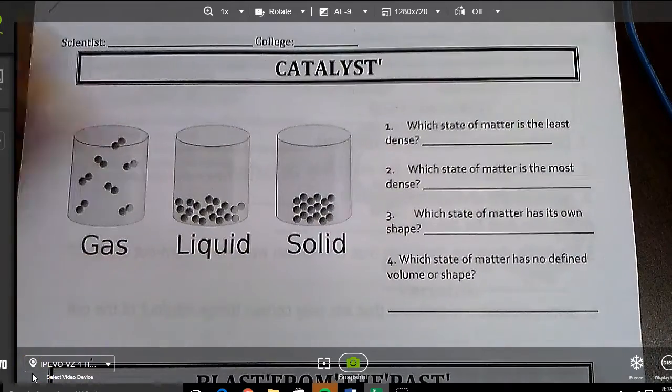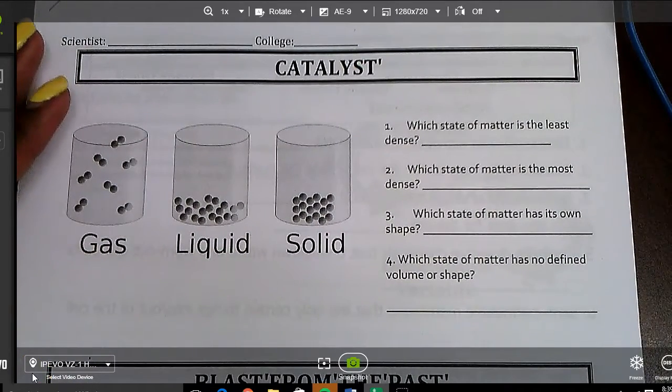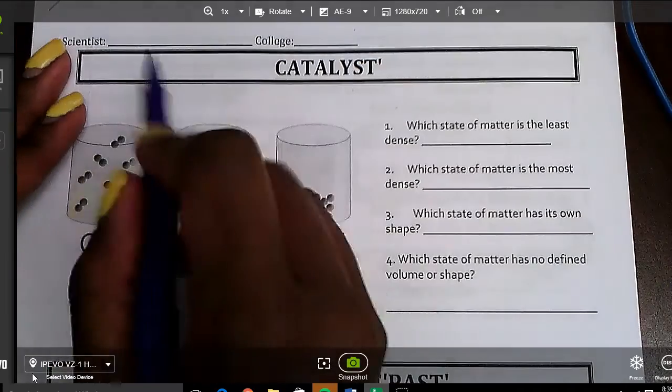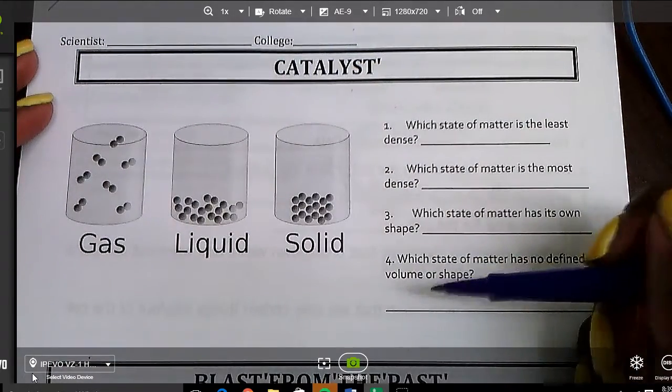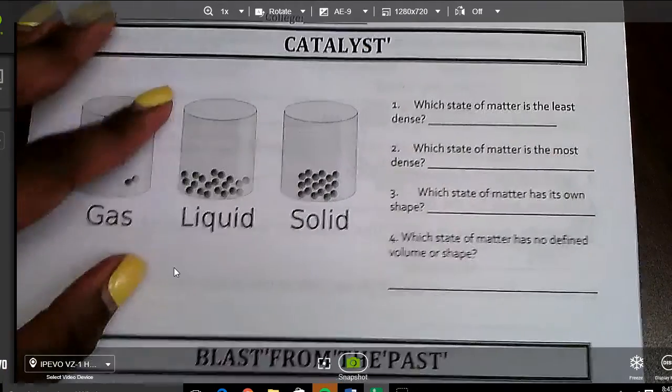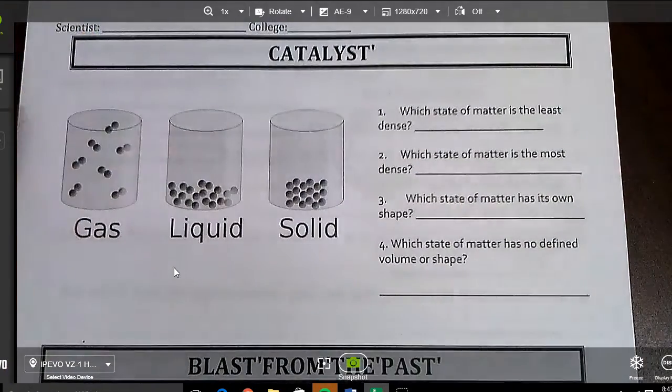All right, scholars. So today we're moving a little bit fast, so make sure you keep up with me. You're going to put your name and date at the top. Go ahead and begin your catalyst, questions 1 through 4, moving with urgency. Go. So question 1 says, which state of matter is the least dense?